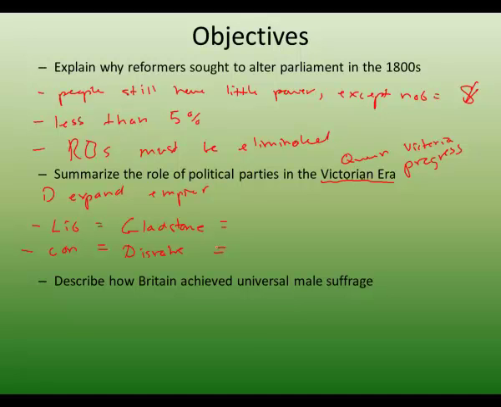Can we have here? Universal. Go ahead, Aaron. Okay, for who? What else can we have here? Nate, I think I heard you say one. Universal male suffrage. For who? Liberals. Okay. Male suffrage means what? Males can vote. Excellent. What can we have for Disraeli?